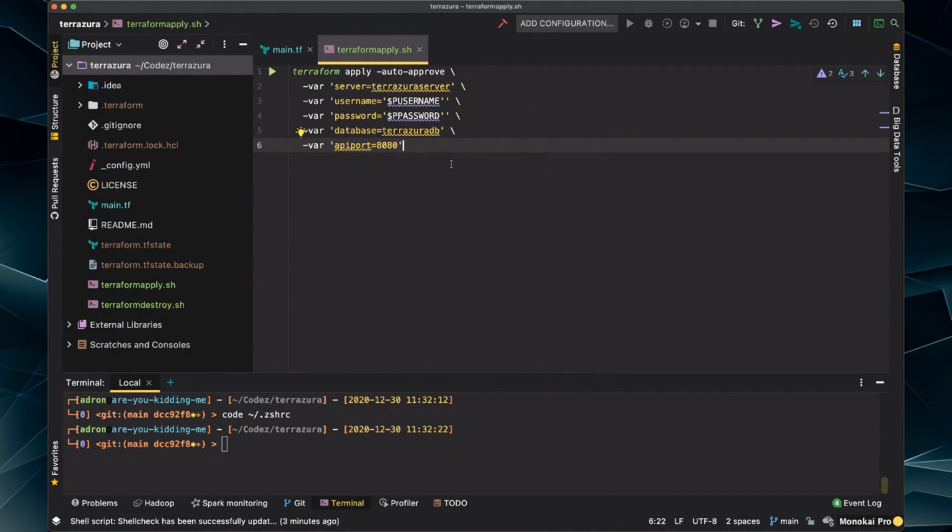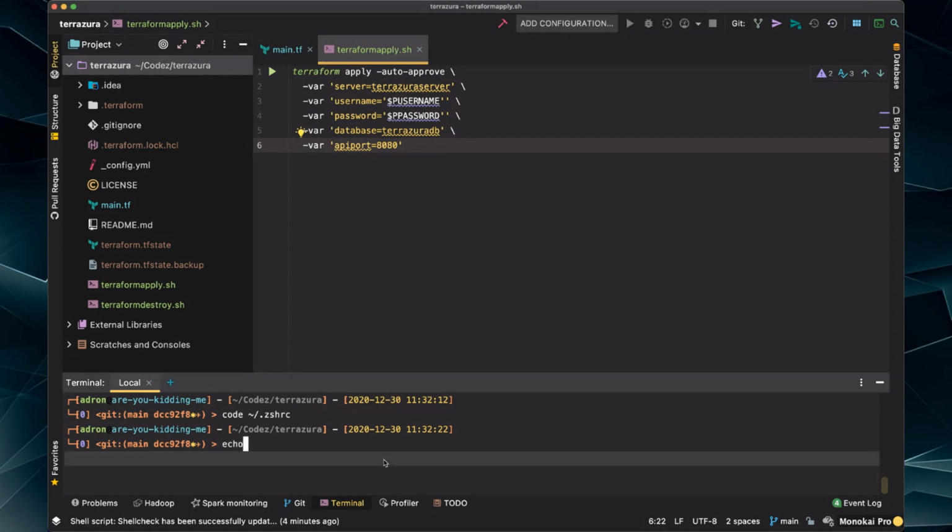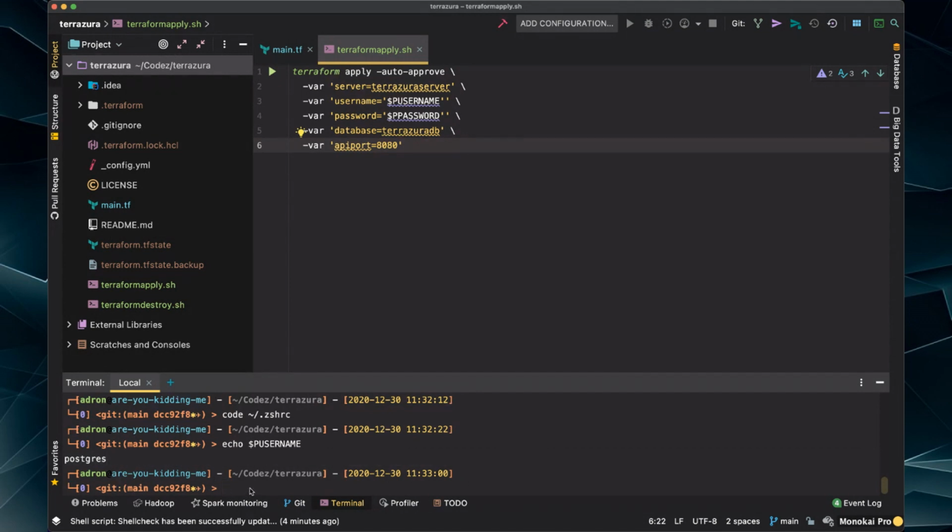Now, keep in mind, if your IDE runs outside of your active session, it won't pick those up. So if I do echo, and this is the way you can confirm that that is available, P username, for example. There it is. So it's active. If I run this script file, and need those environment variables from this terminal, it'll pull up those environment variables. If it didn't show up here, it's not loaded into the particular terminal session, and you'd need to load those variables or set them in some other way.